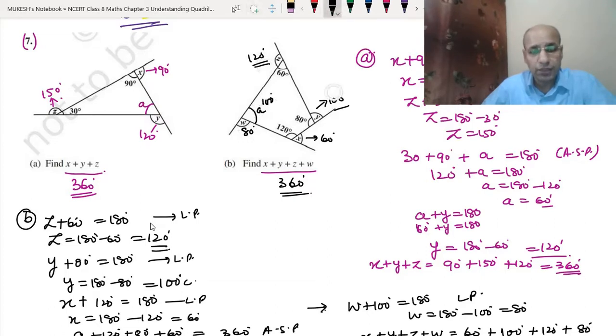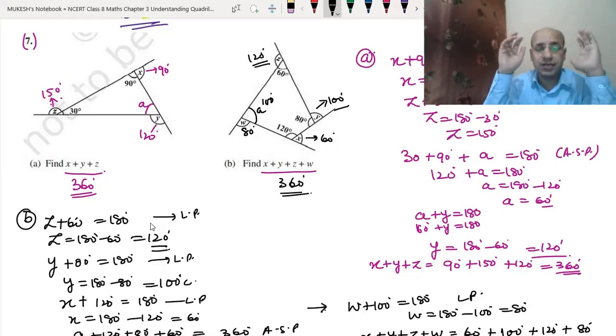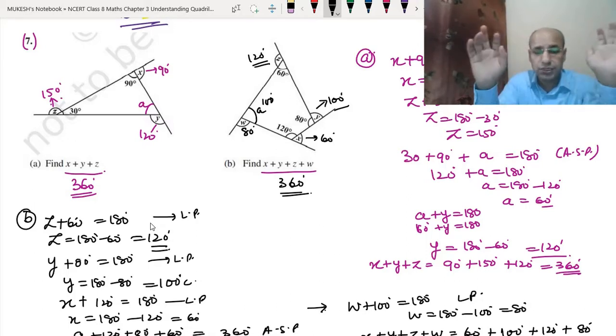Now by adding all these we got the value 360 degrees. So remember, the sum of exterior angles of any polygon, whether it is a triangle, a quadrilateral or any shape, is always 360 degrees. Their interior angle sum always differs, but the exterior angle sum is always the same. I hope you understood this.